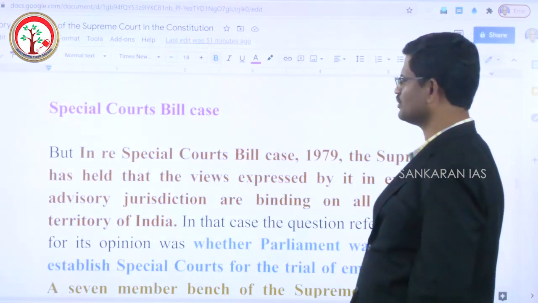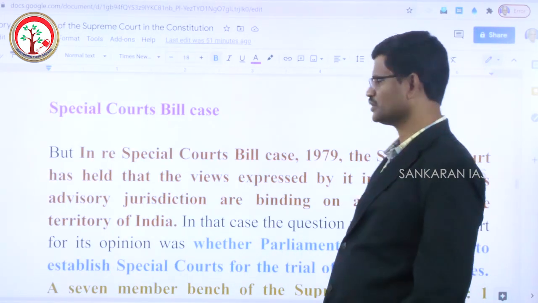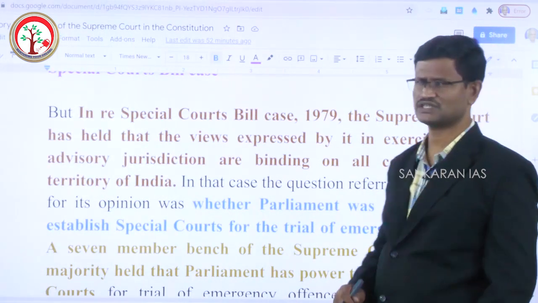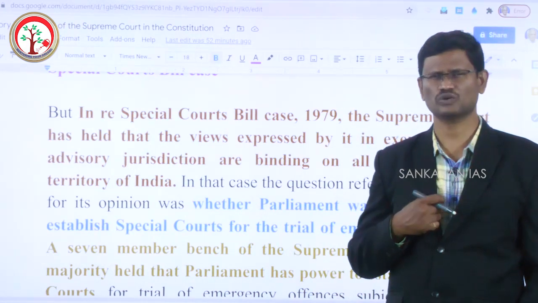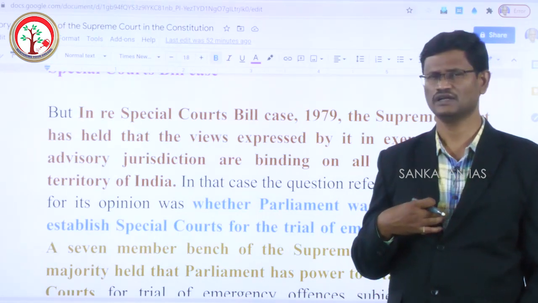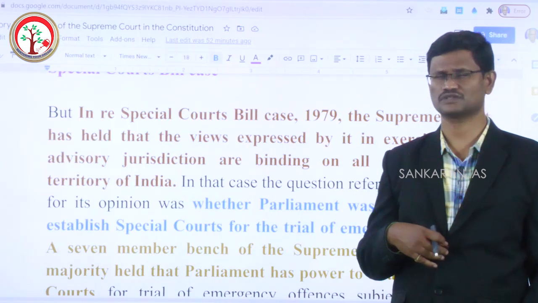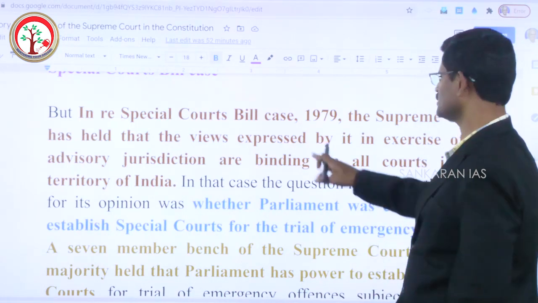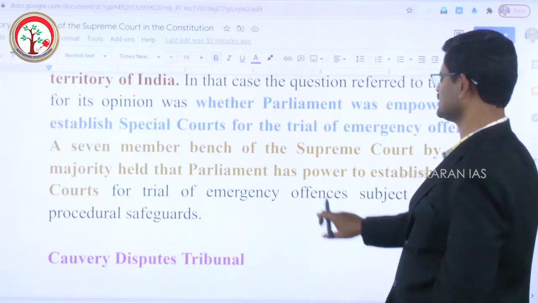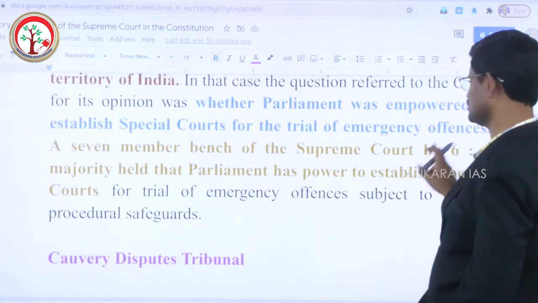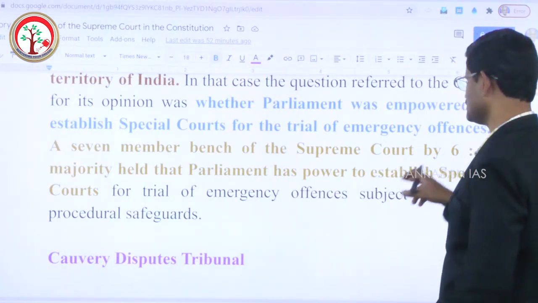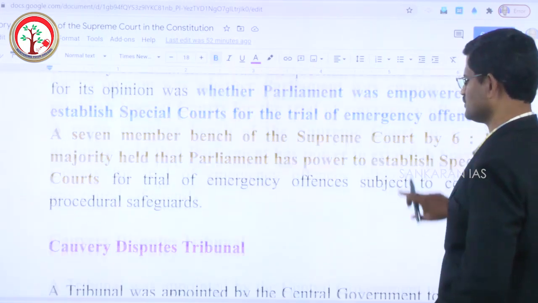And there is one more presidential reference which was made to the Supreme Court by the President in 1979, and this is related to whether the Parliament has power to create special courts for dealing with emergency offences. In this case, the Supreme Court held the Parliament does enjoy such powers, but with safeguards. That is Special Courts Bill Case 1979. This case was decided by a 7-judge bench of the Supreme Court by 6:1 majority that Parliament has the power to establish special courts for a trial of emergency offences subject to certain procedural safeguards.